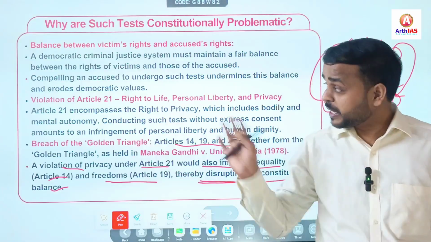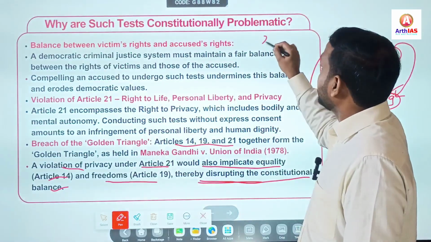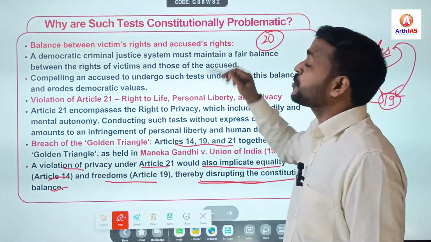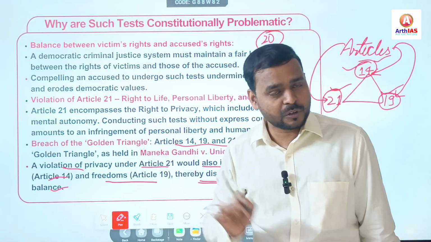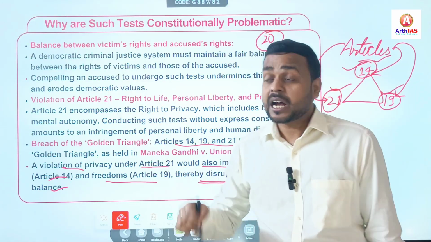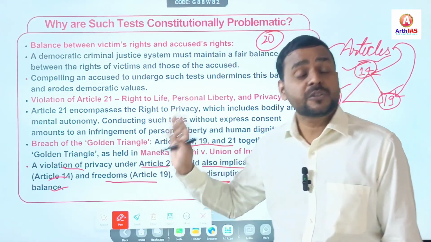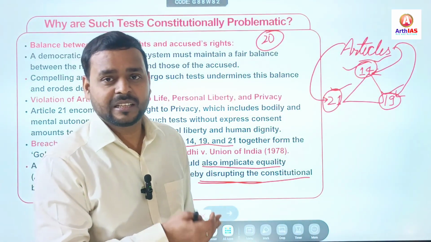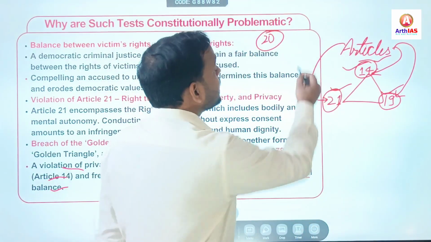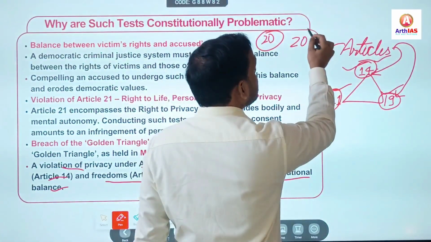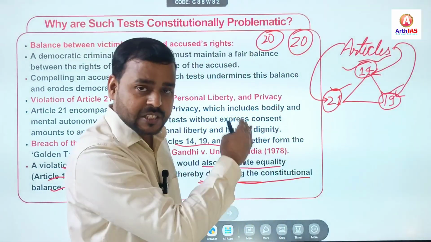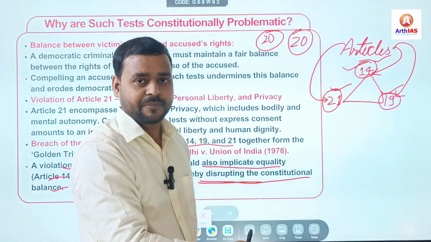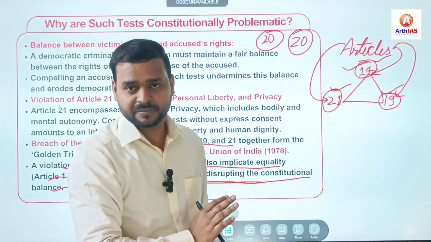Simple. So we have seen that it is unconstitutional as per Article 20 clause 3. Apart from that, it also affects Article 21, Article 14 and Article 19. And the Indian criminal justice system mainly relies on Article 20. All these safeguards under clause 1, clause 2 and clause 3 are related to the criminal justice system.